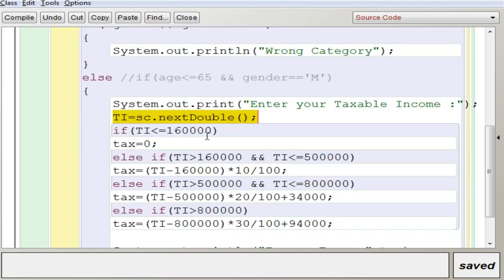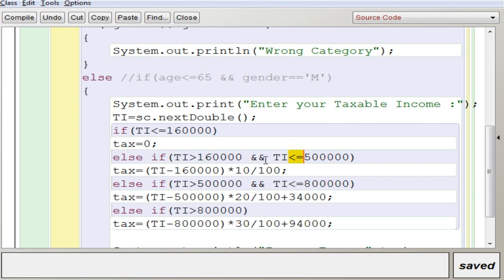Now we will come to the if else statements. If taxable income is lesser than 1,60,000, the tax amount is 0. That is the first row. The second row says if it is between 1,60,000 and 5 lakhs. So you can see taxable income greater than 1,60,000 and taxable income lesser than or equal to 5 lakhs.